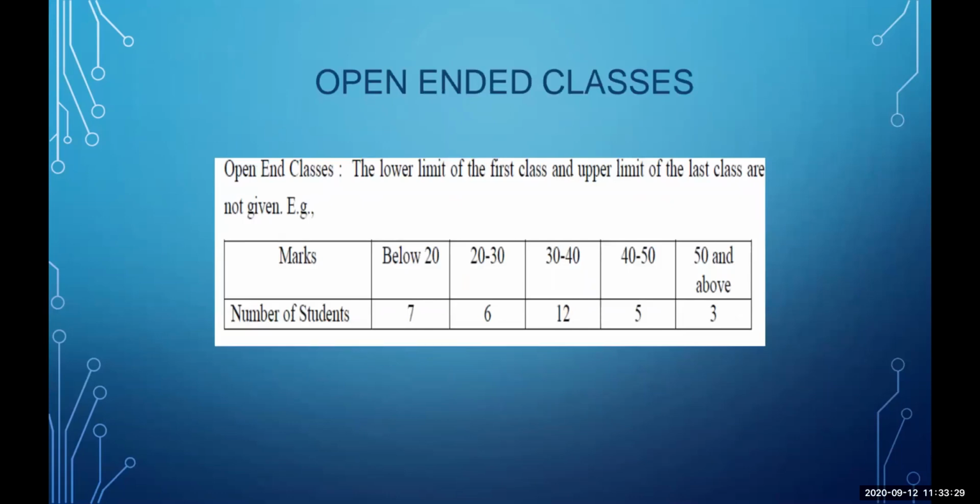Now, what is an open-ended class? In an open-ended class, the lower limit of the first class and the upper limit of the last class are not given, which means below 20. So the lower limit of the first class and the upper limit of the last class are not mentioned over here. So below 20, then we have 20 to 30, 30 to 40, and at last we have 50 and above. So the lower limit and the upper limit of the class are not given. This is called an open-ended class.